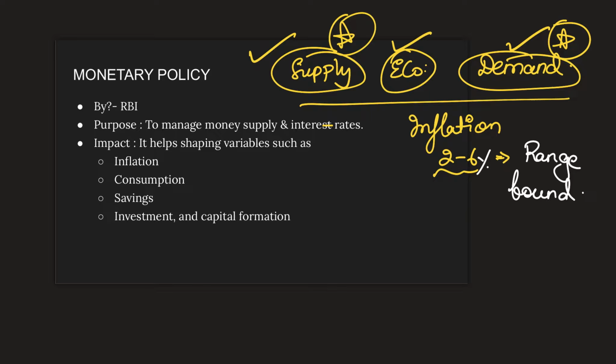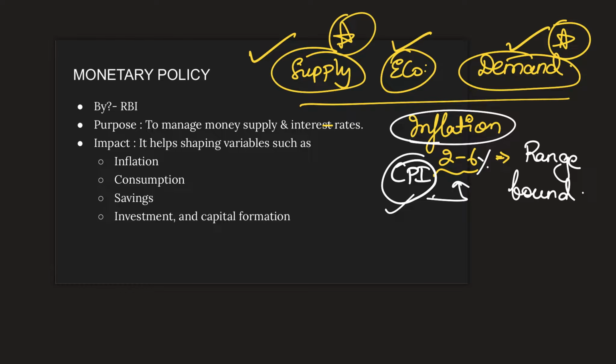The metric that is taken into consideration is inflation. And when this inflation, that is the consumer price index, which we have discussed in the previous videos, and the basics were discussed in the second video, if you haven't watched it, please go back there. We have already seen how the Monetary Policy Committee decides that the ideal inflation rate for our Indian economy is somewhere between 2 to 6%. When the CPI is in this range, it is said to be within range, or range bound.